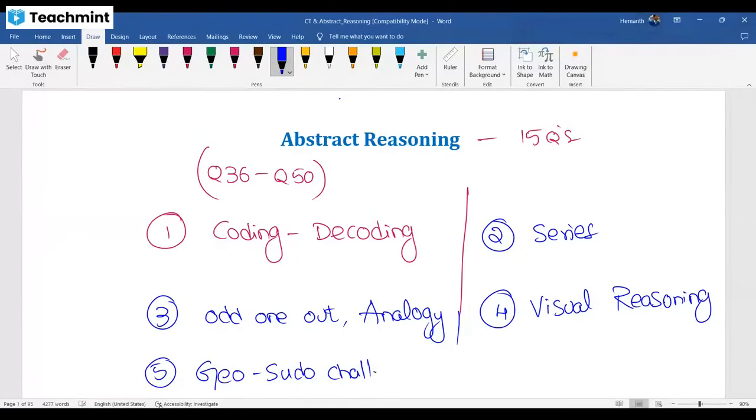Geo-Sudo challenge is like the Sudoku game you people play, which they give in the newspaper daily. Similar to that is the Geo-Sudo challenge. The video on coding and decoding from basics to next level is already shared in your group. Visual reasoning, all the different types, is already shared. The basic Geo-Sudo challenge video is already shared, and the number series video is also shared in your group.